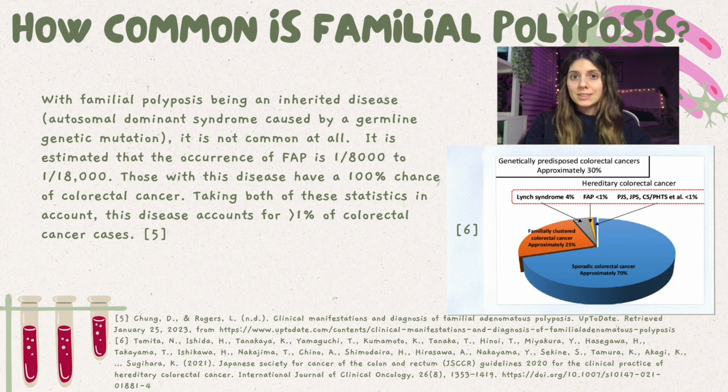Familial polyposis is not common at all, as it is an inherited disease. It's an autosomal dominant syndrome caused by a germline genetic mutation, meaning that the occurrence of FAP is 1 in 8,000 to 1 in 18,000. Those with this disease have a 100% chance of colorectal cancer. But taking those statistics into account, this disease accounts for less than 1% of total overall colorectal cancer cases.